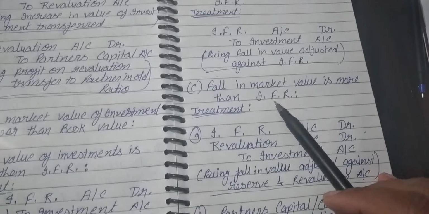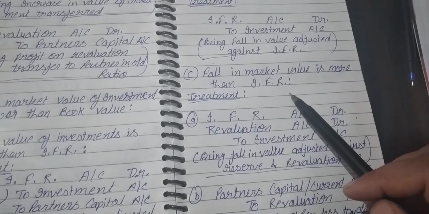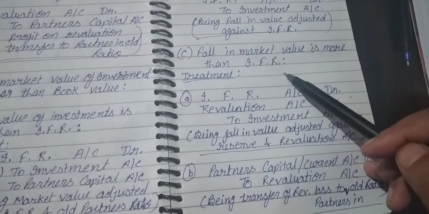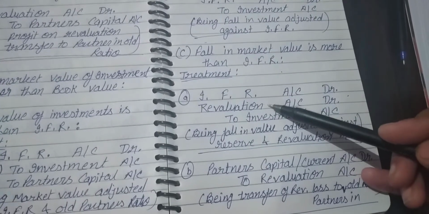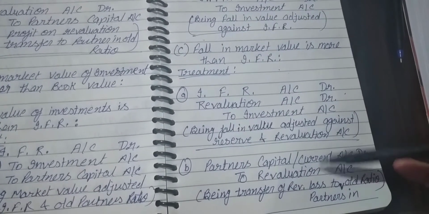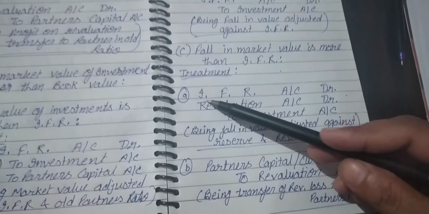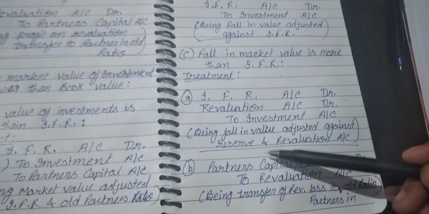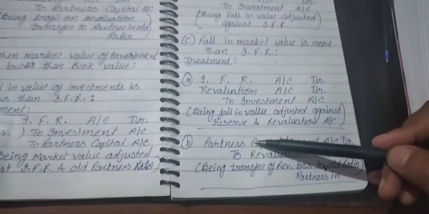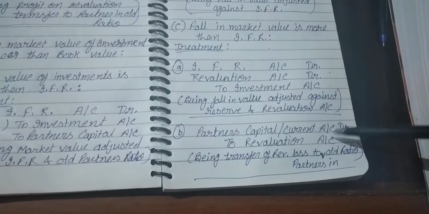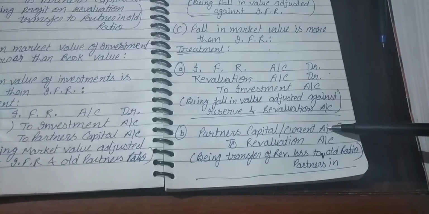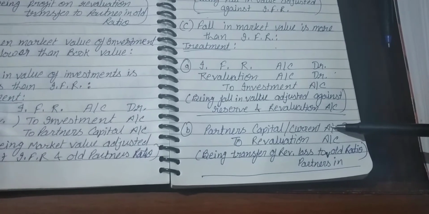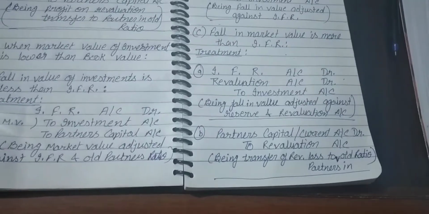Now, when the fall in the market value is more than the IFR, it will be a loss. So it will be recovered by the revaluation account and recovered by the partners' capital accounts. Firstly, we have to treat it as: IFR account debit, revaluation account debit to investment account. Next, the second treatment is transfer to revaluation account, that is, partners' capital or current account debit to revaluation account. It will be a loss, and that will be borne by the old partners in the old ratio.